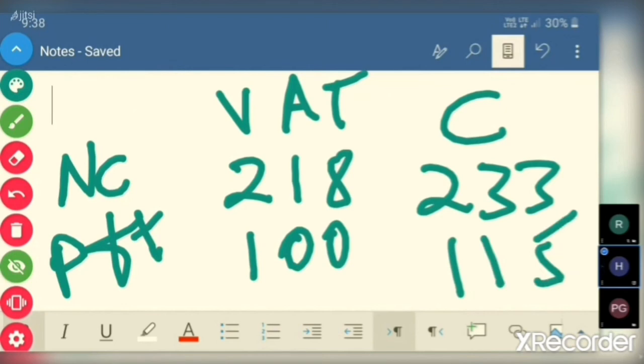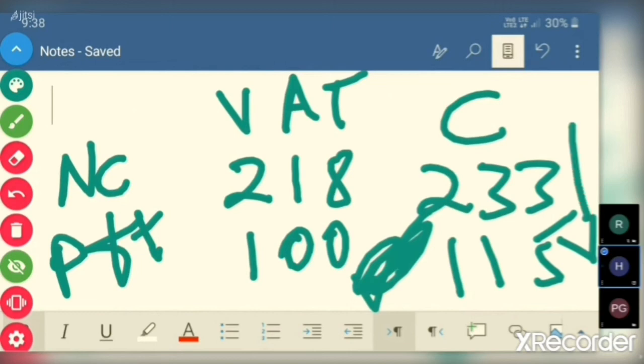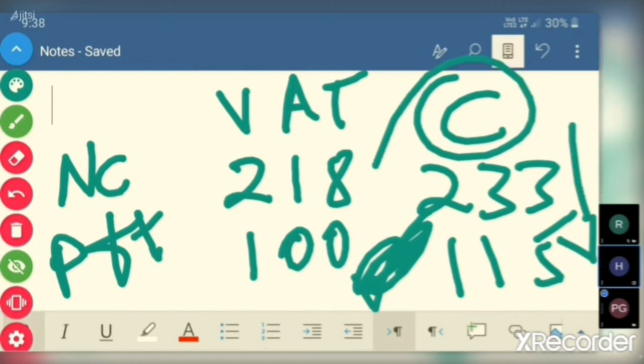So if you observe, which is more beneficial for the trader, in this case a small scale trader, with turnover of less than 1.5 crores? Obviously, what is more beneficial is 115. That is composite scheme. So sir, my question is. One minute. First we'll finish up this.